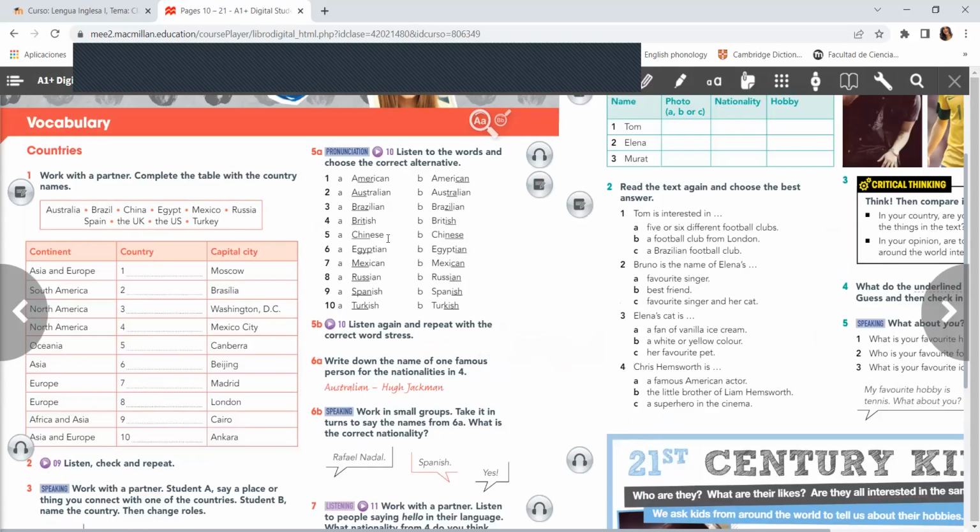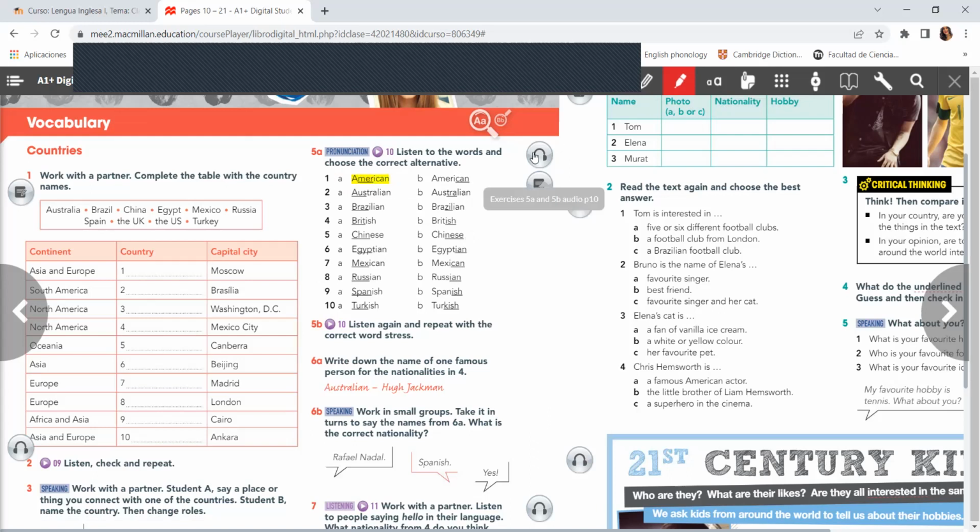Let's go to the exercise 5A. Listen to the words and choose the correct alternative. We are going to listen this audio and choose. For example, number 1, you have 2 options, letter A and letter B. So you are going to listen the correct pronunciation and circle. So you can circle. Okay, what is circle? This, let me show you. For example, you listen American and option B is American. So you listen and choose American.